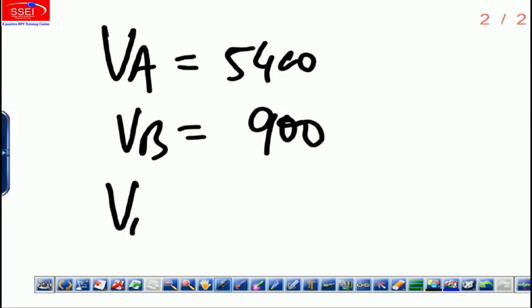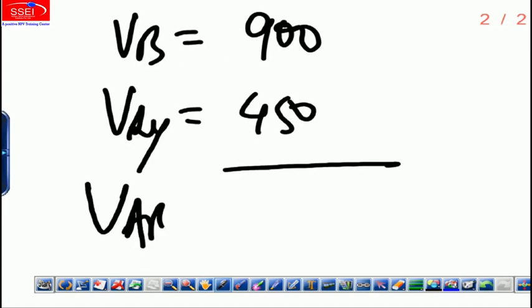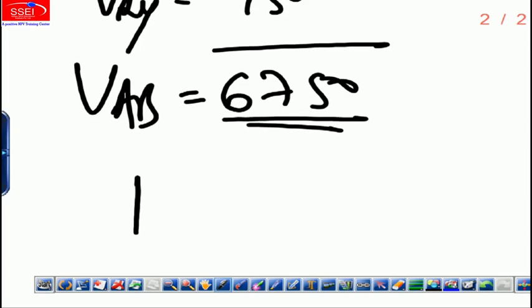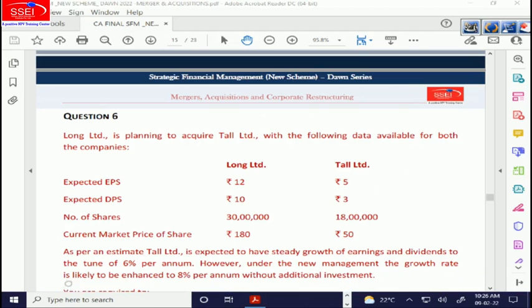And what is the value of synergy? It is 450 lakhs. So the value of the combined firm VAB is equal to VA plus VB plus synergy. So it's 5400 plus 900 plus 450, which comes to 6750 lakhs. So the share price after merger, price AB, will be 6750 divided by the combined number of shares.